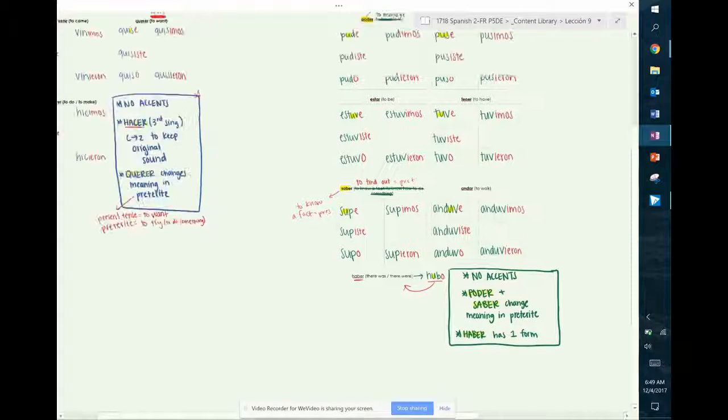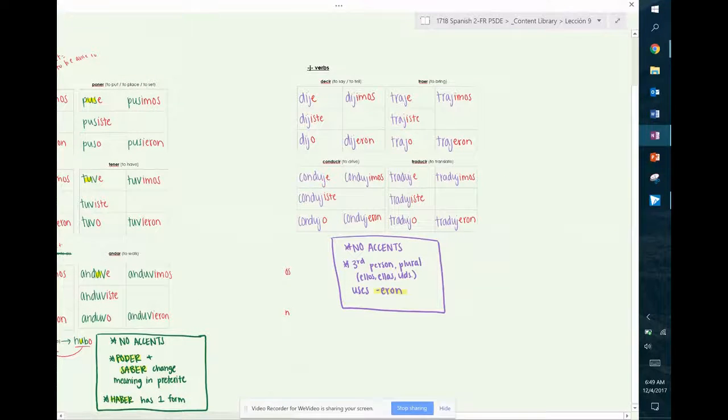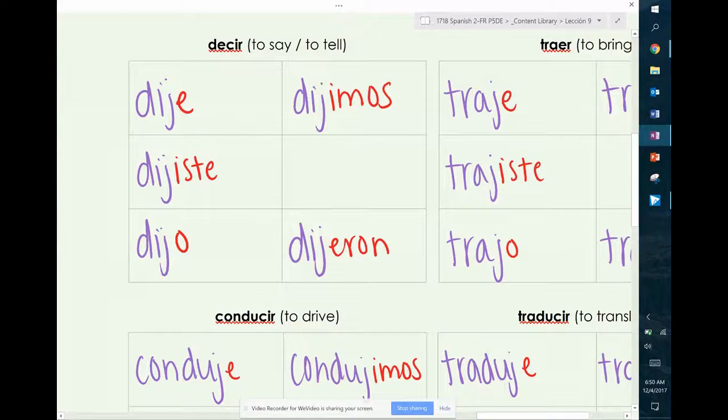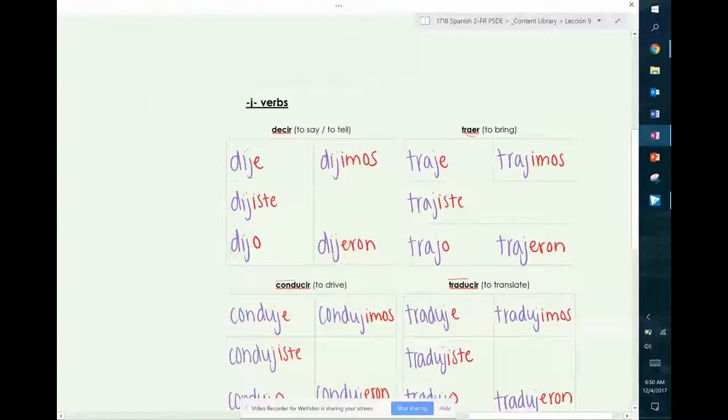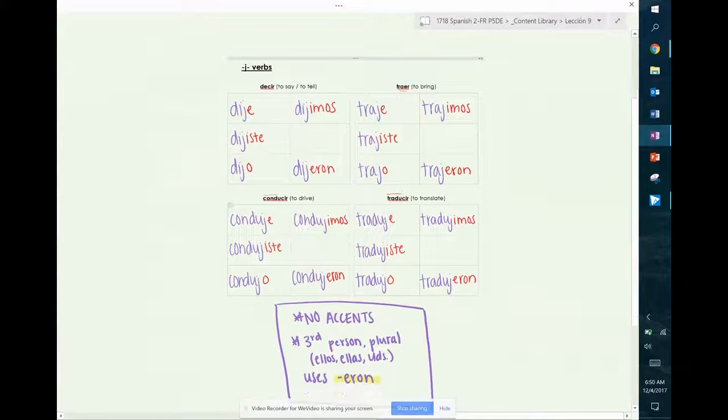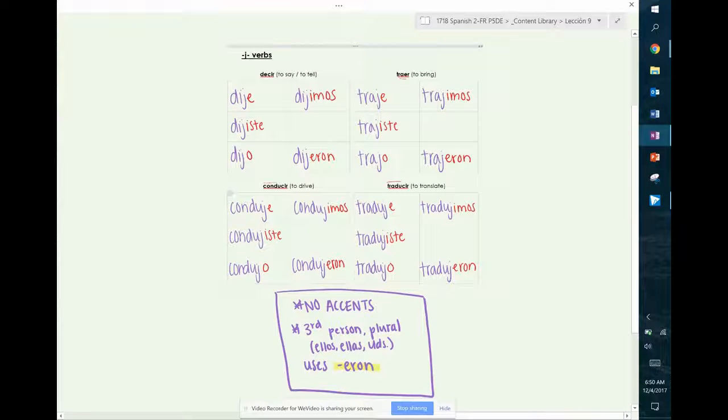One last group we're going to talk about today, those are J verbs. There are 4 verbs in this group here. Decir, traer, conducir, and traducir. So if we zoom out a little bit, there we go. Again, just like all the other verbs that we have talked about in this video, there are no accents on any of these conjugations. The second thing that we need to take note of is the fact that they are called J verbs. The reason these verbs are called J verbs is because there is a J, this random J that appears in all of their stems, like dije, traje, conduje, traduje. That is why they're called J verbs.